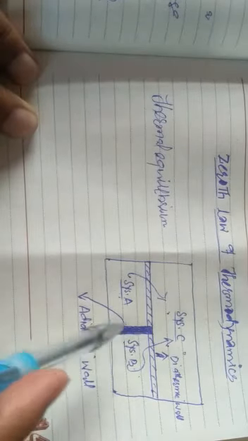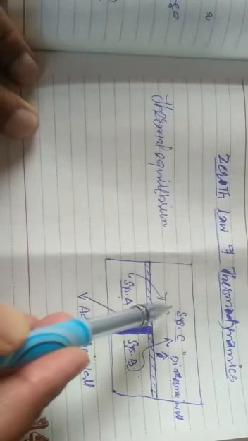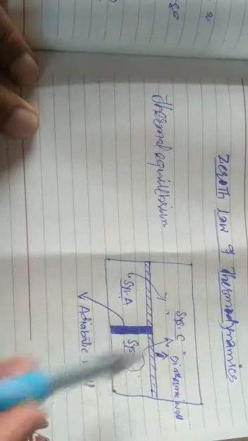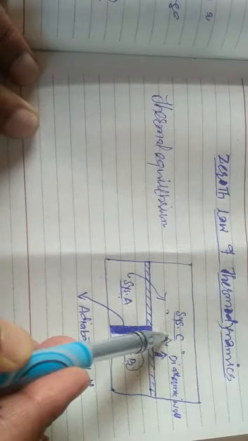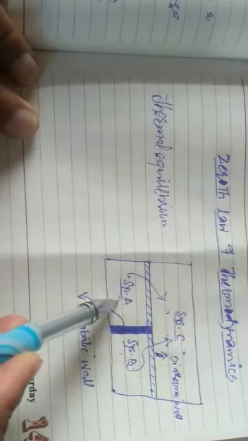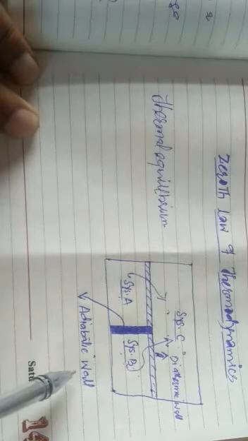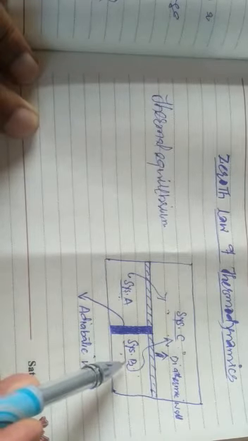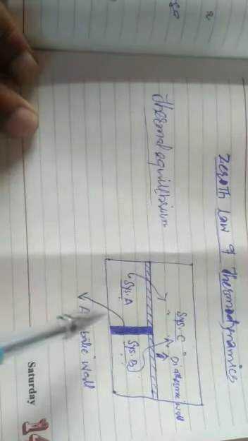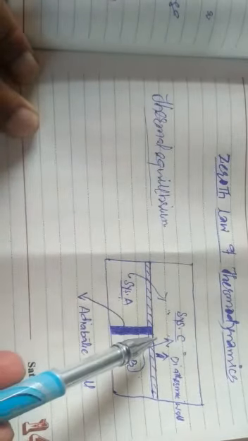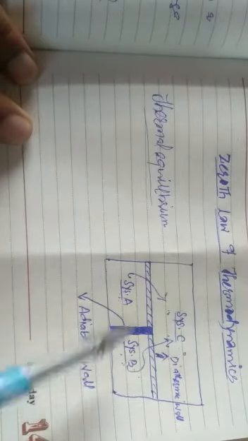How are we going to show it? We will take three systems A, B, and C. System A will remain in thermal equilibrium with system C. System B will remain in thermal equilibrium with system C. But between system A and system B there is no exchange of energy, and they are separated by an adiabatic wall. The statement of the zeroth law is simply: if system A and system B are separately in thermal equilibrium with system C, then they themselves are also in thermal equilibrium.